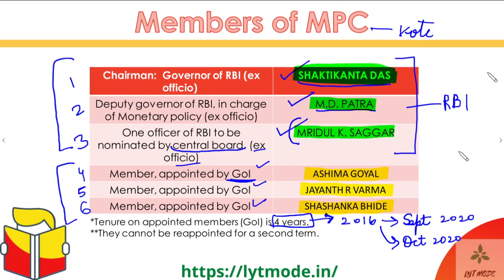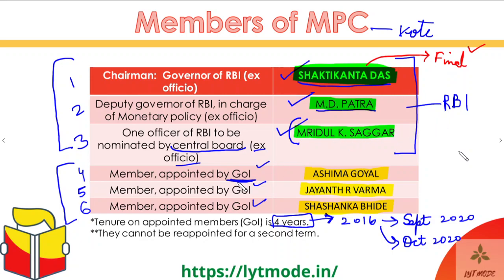And in case of ties, the governor, who is the chairman of the MPC, gets the final vote, or the tiebreaker vote. So the final vote lies with the chairman or the governor of RBI in case of a tie. Okay, guys.